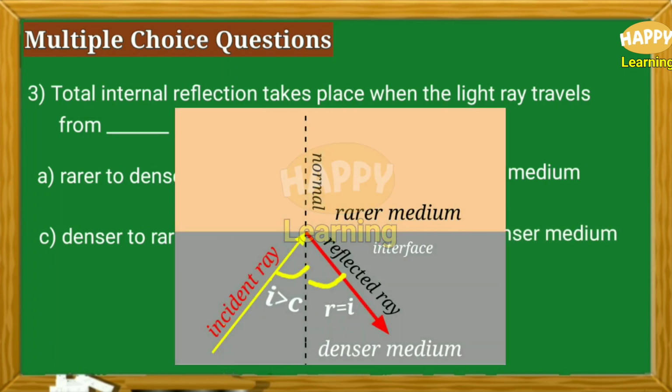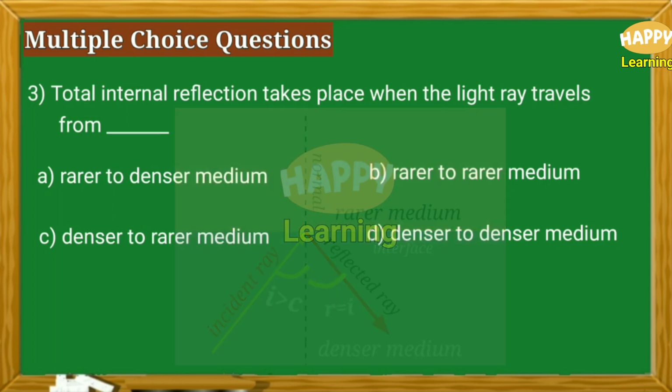So we know total internal reflection takes place when two conditions are satisfied. Number one is light ray should be passing from denser medium to rarer medium. Number two is the angle of incidence should be greater than a critical angle. So here in the blank it should be from denser medium to rarer medium. So correct answer is option C.